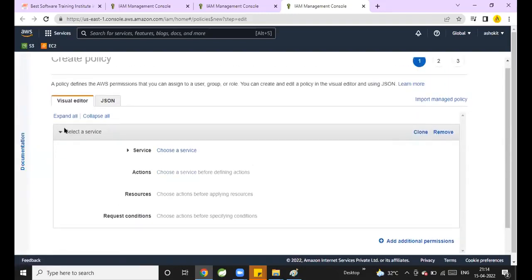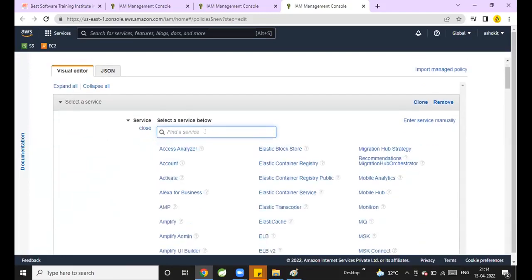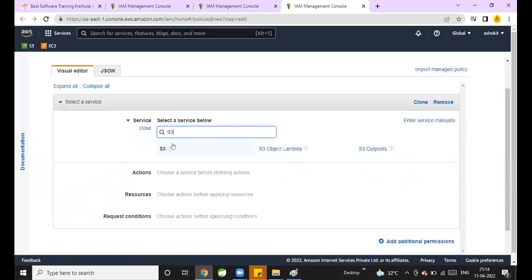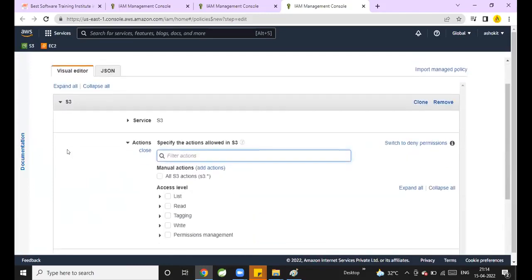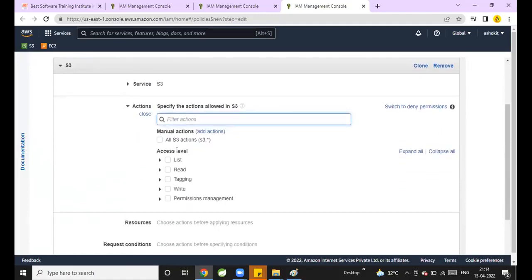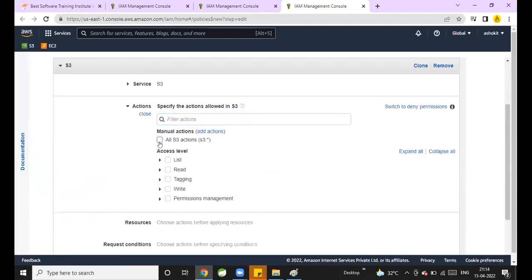Go for Visual Editor. Choose a service. For which service do you want to provide the policies for that user? I want to provide the policy for S3. Choose the S3. Now, can you see, are we getting some options here? Now, can you do all S3 actions? No, I don't want to give the S3 bucket full access.